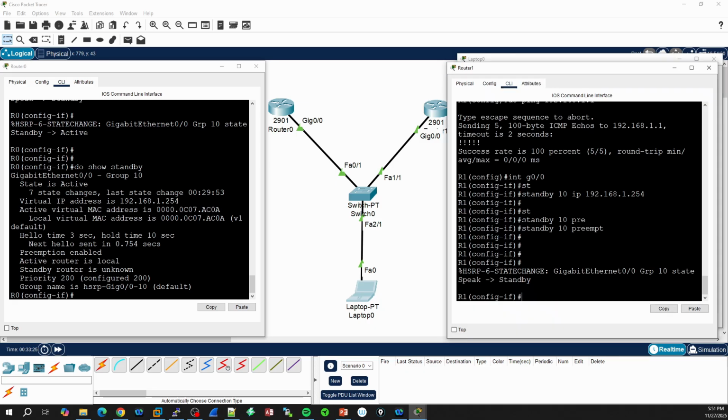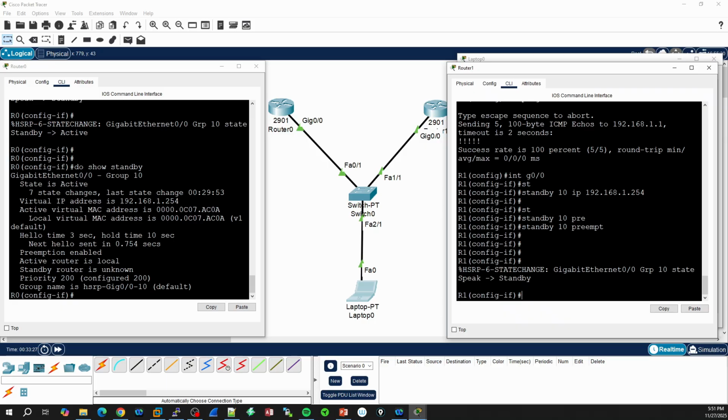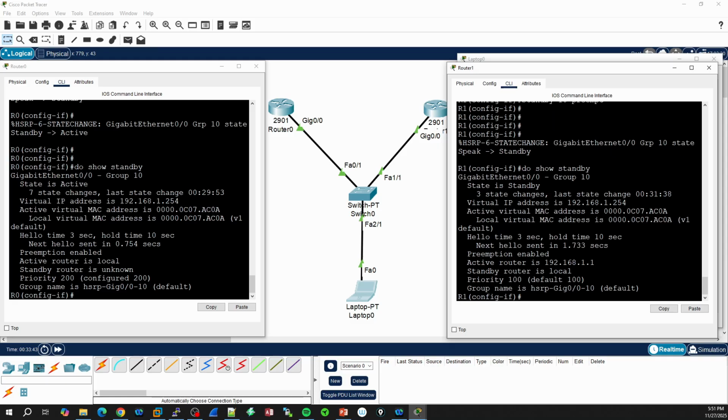Let me see if we have, yeah, we have something on the router 1, the second router, and this router went from the state of speak to standby, which is a situation that we want this router to be in. And of course, we have as standby this one, whose priority is 100. We have the other important information, group is 10.